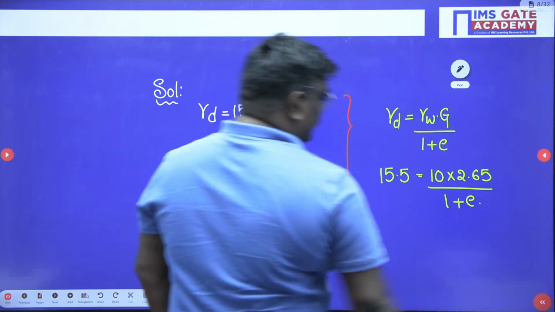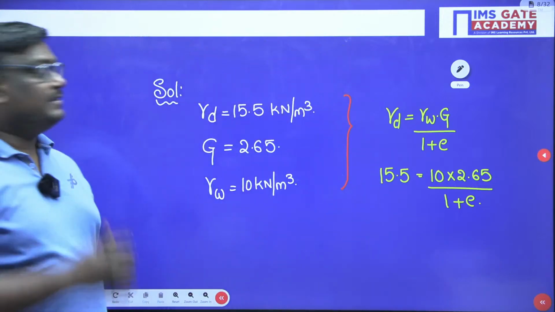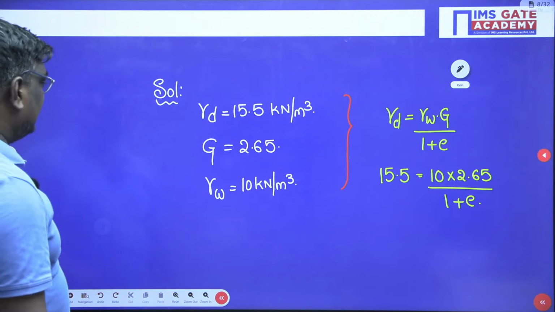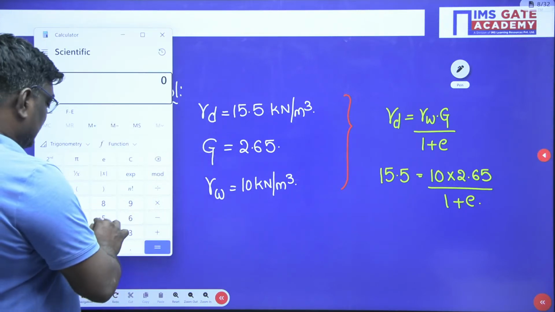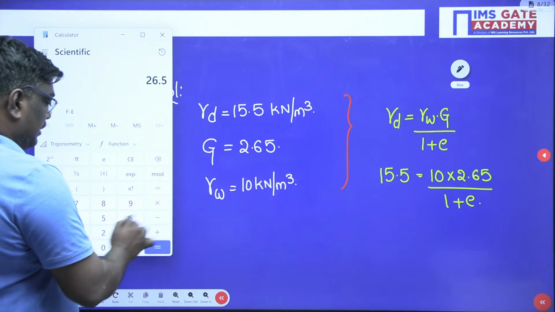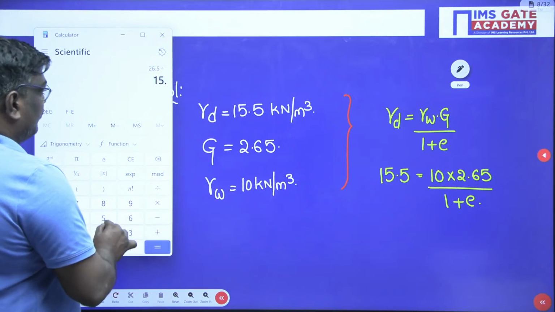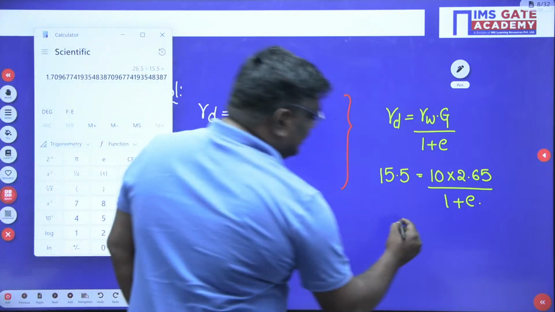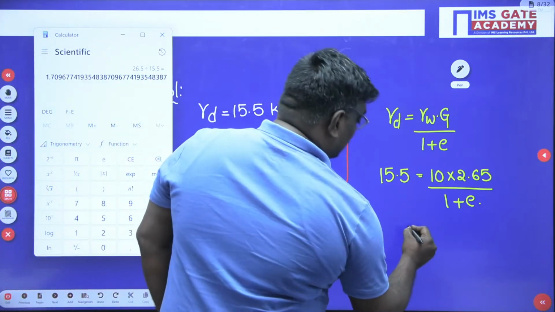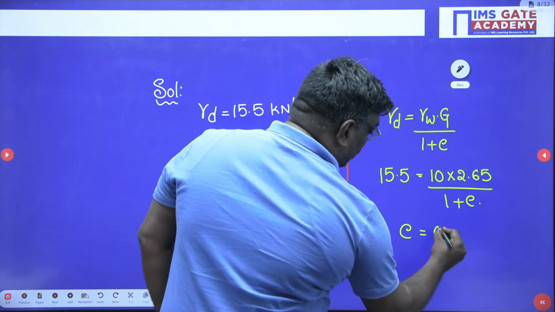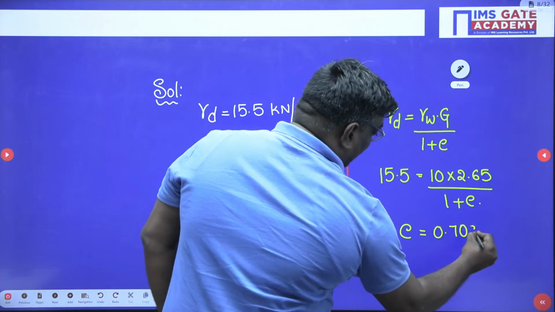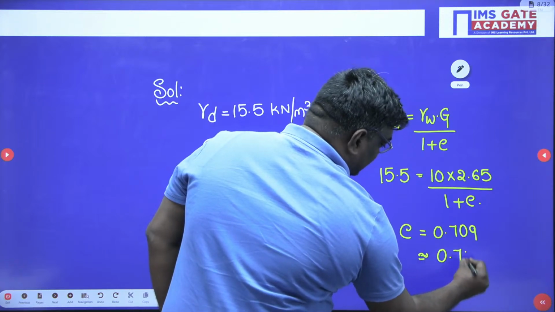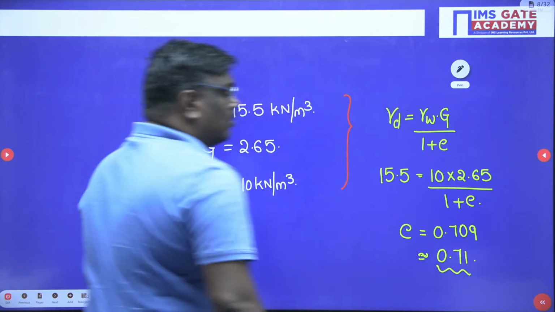So, my dear students, what will be the value of E, sir? Can anyone tell me what is the value of E? Here, by calculating that, you can say 26.5 divided by 15.5. So E value will be equal to 0.709, which you can write as approximately 0.71. Everyone got the same value, sir?